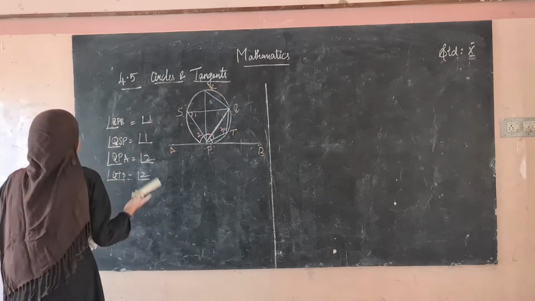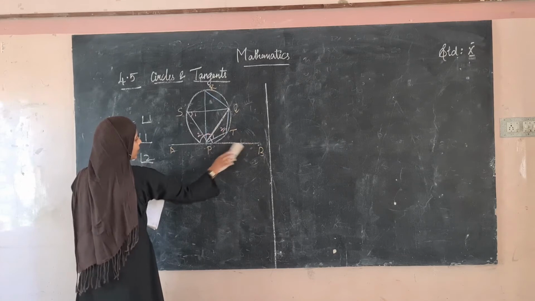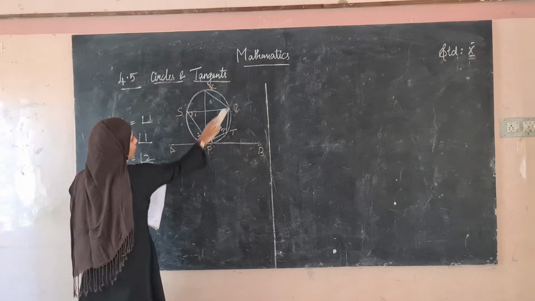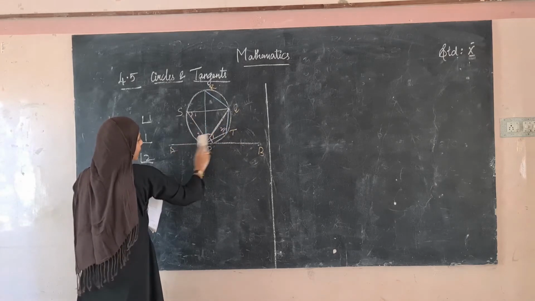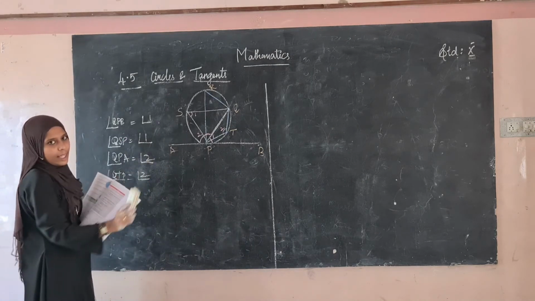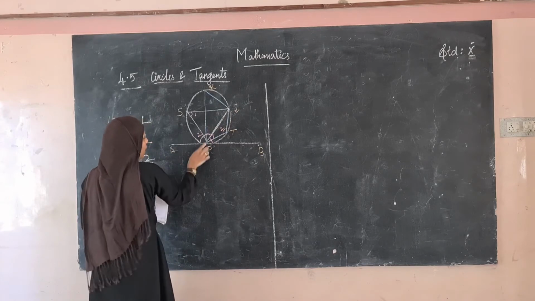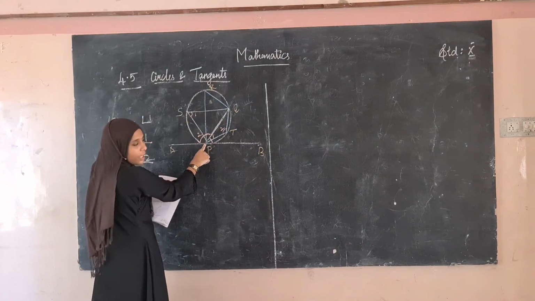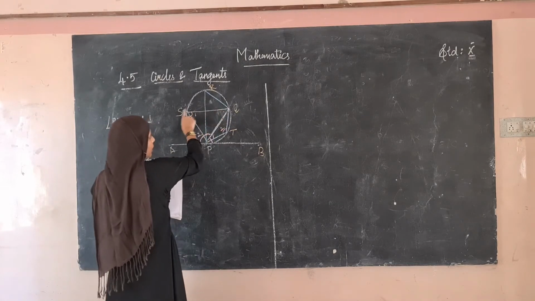We can see the theorem, then you can understand this. The thing is, this is the first angle and this is the second angle. What are the first angle and second angle equal to? This first angle will be equal to this angle, and this second angle will be equal to this angle. The main thing is that you have to be clear with the diagram. So how does the diagram come? This is a chord. Opposite to that chord, from the same point, they draw another chord, and they are joining the two points.